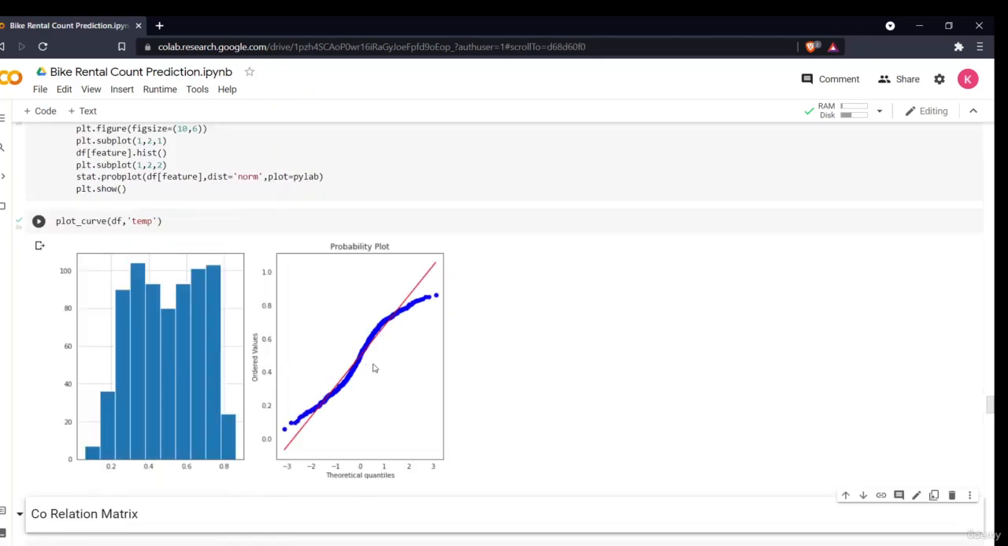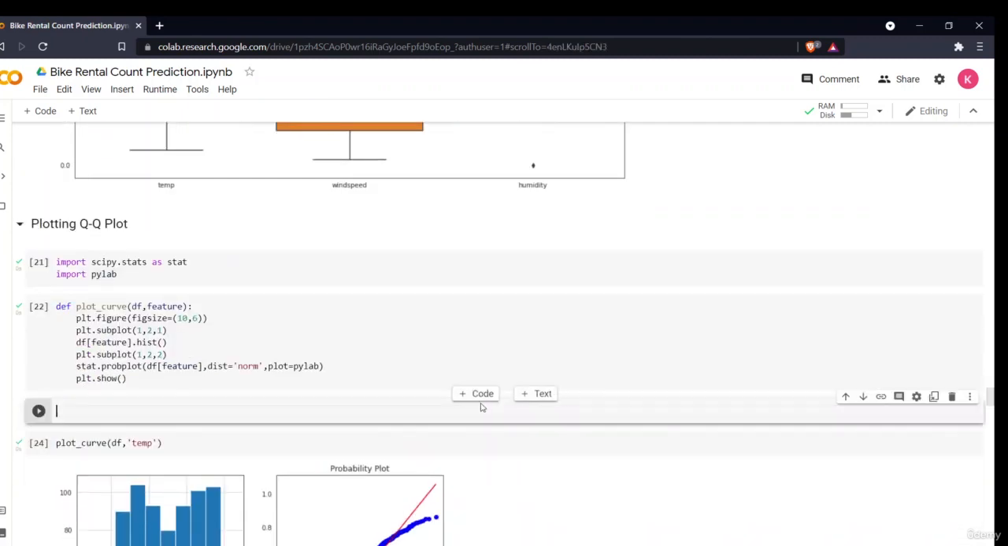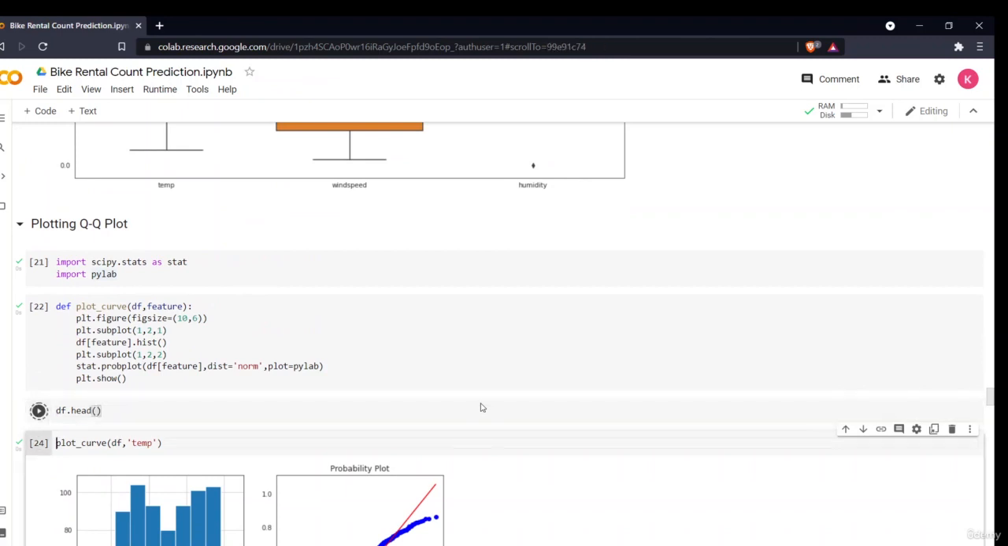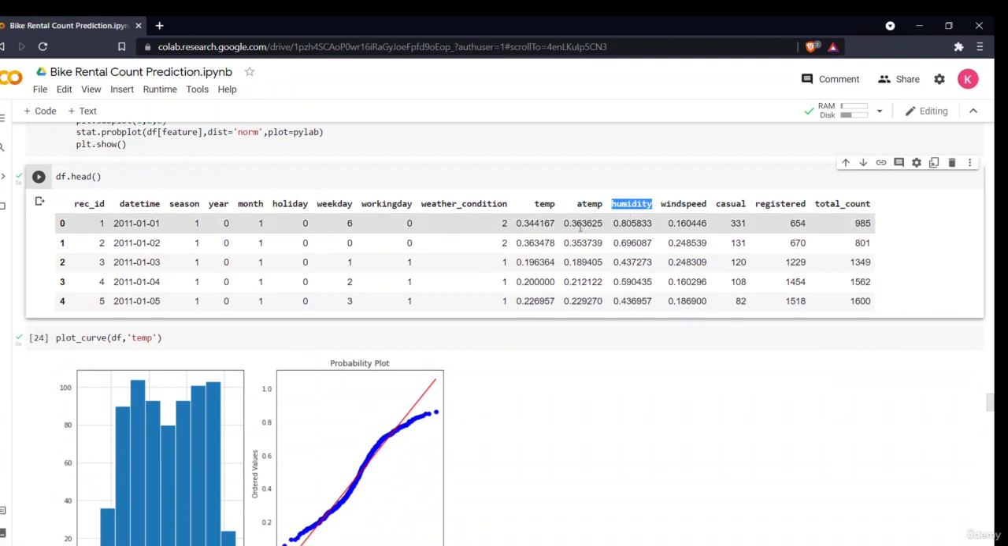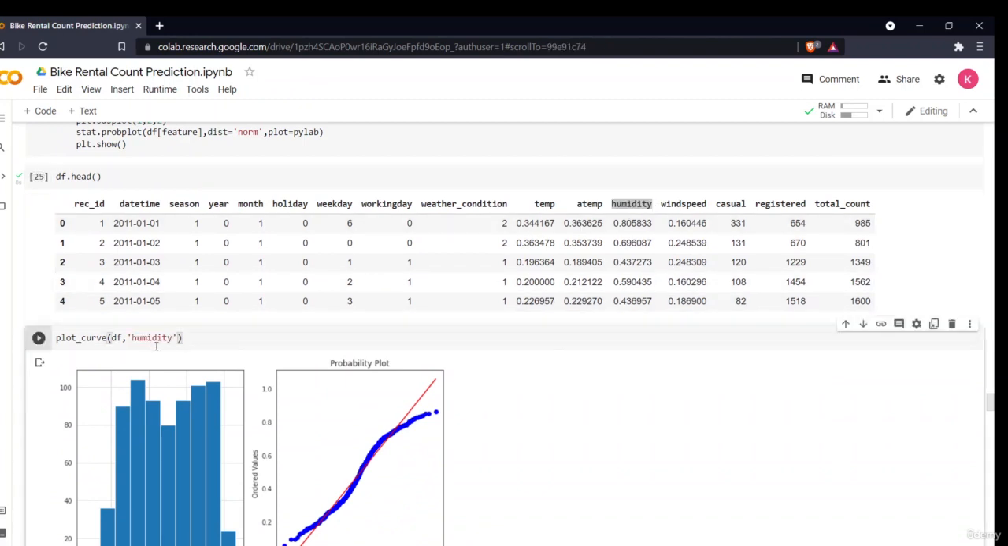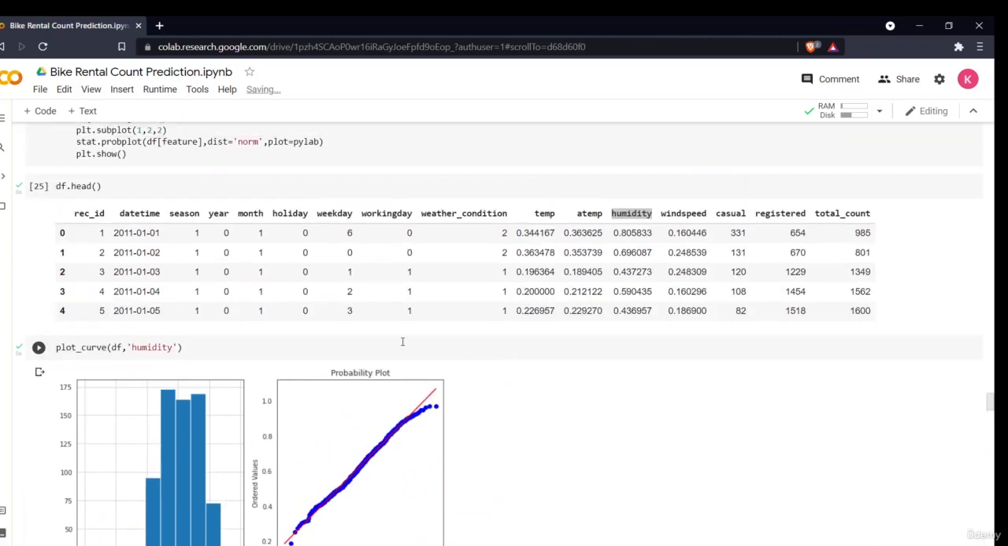As you can see, this is my temperature variable, and it is also normally distributed, a little deviated from the line, but it is okay. Like this we can check all the numerical variables. If I want to see how my humidity is distributed, as you can see, my humidity is distributed perfectly on the line. This means that my data is very good and distributed properly.